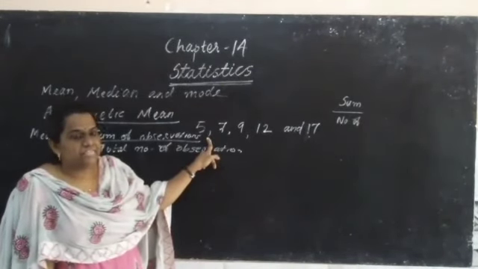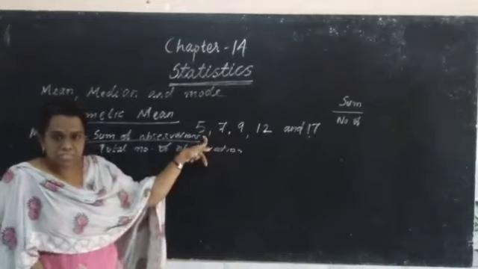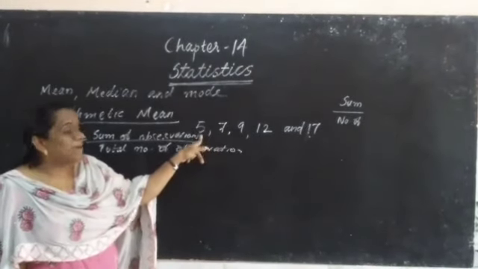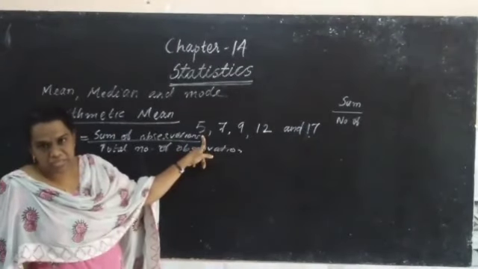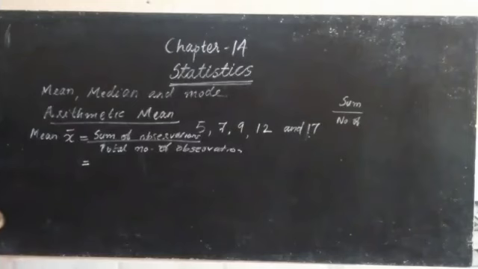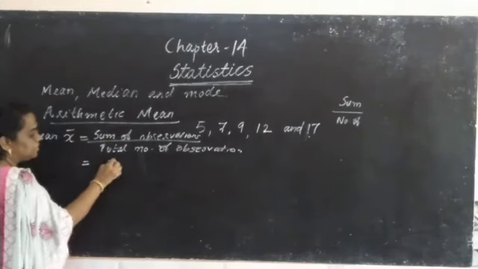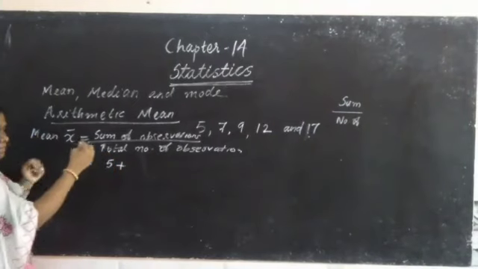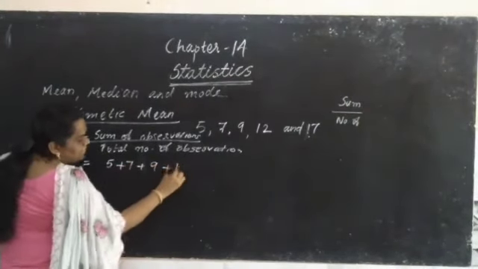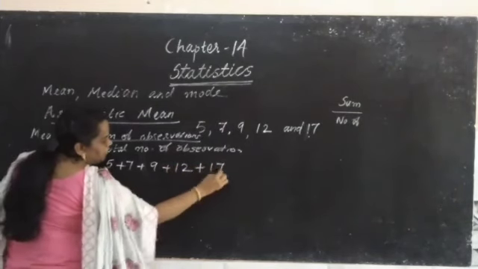Okay? Each entry, that I enter the marks. You got 5 marks only out of 20. If I enter the mark, this is an observation. Clear? Then sum of the observations divided by total number of observations. Which are the observations? 5 plus 7 plus 9 plus 12 plus 17.